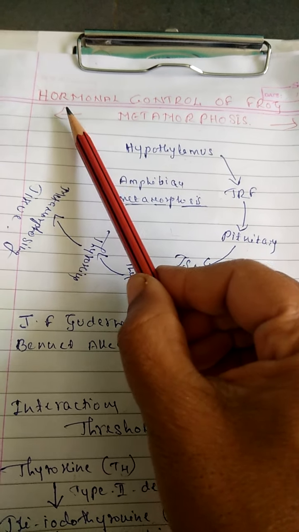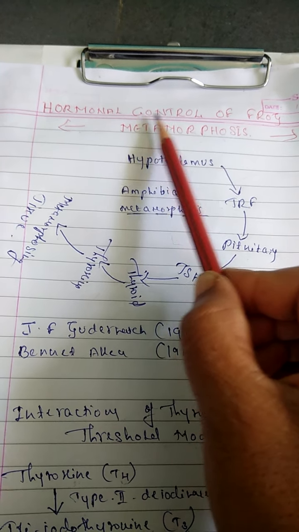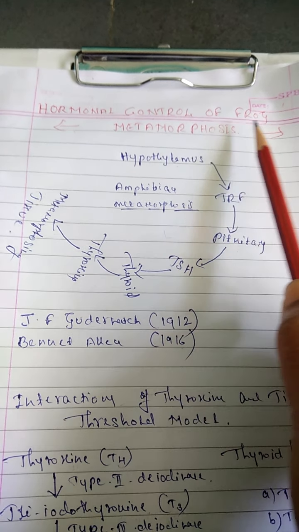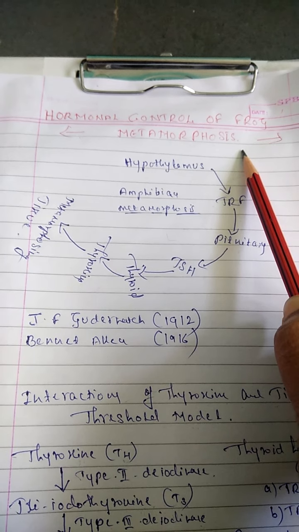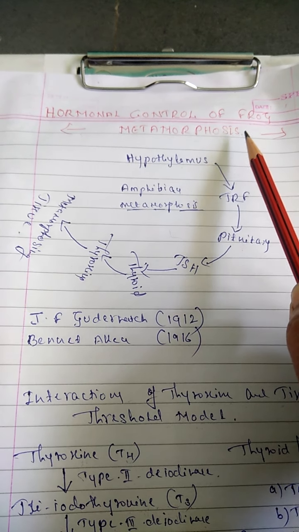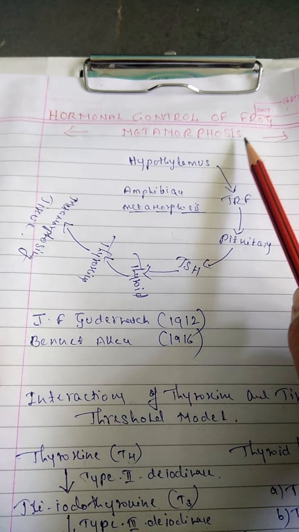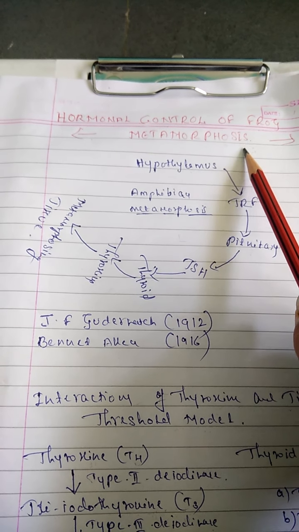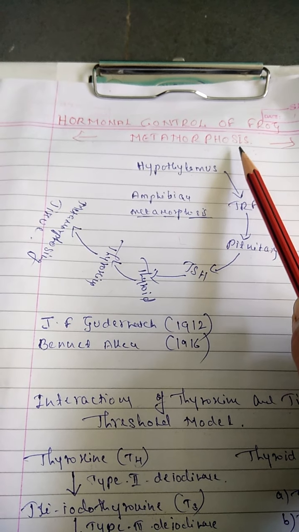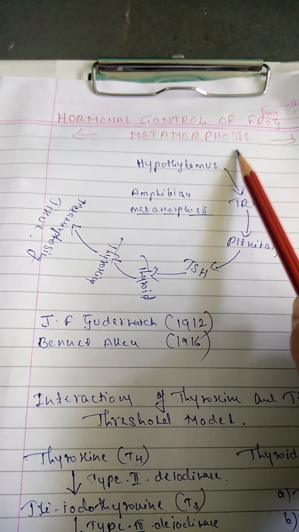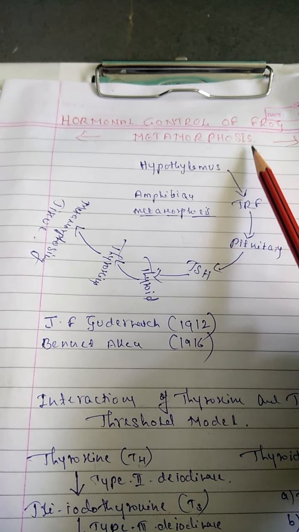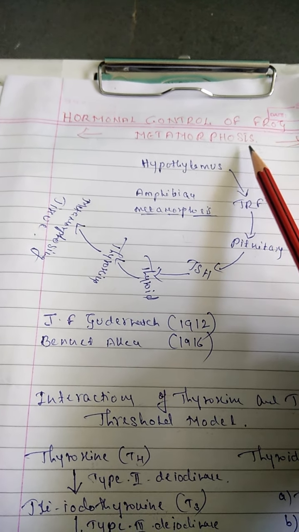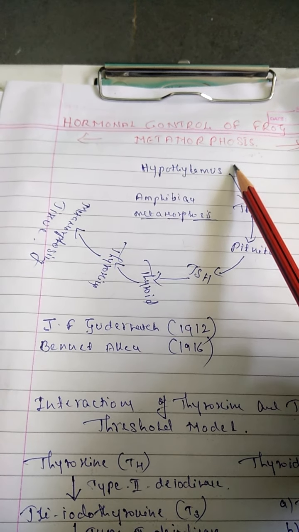Dear student, today let us discuss the topic of hormonal control of frog metamorphosis, or hormonal control of amphibian metamorphosis. Before this video we already discussed the whole frog metamorphosis, and in it the biochemical, morphological and physiological changes occur in three stages: progressive changes, regressive changes and remodeling changes. Next is the hormonal control.